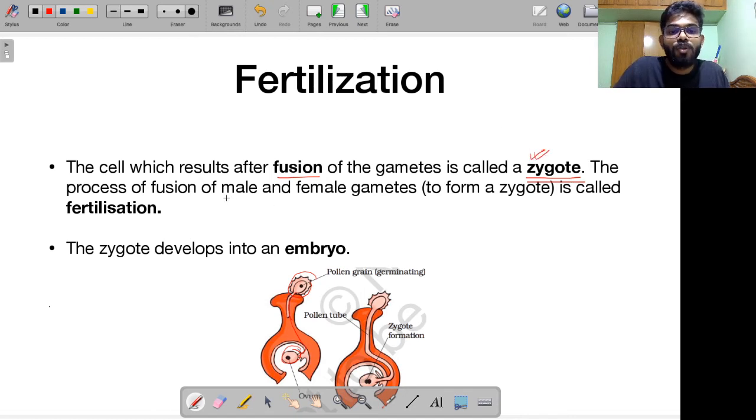The process of fusion of male and female gametes is called fertilization. This results in the formation of a zygote. This zygote, you will see, later develops into an embryo.